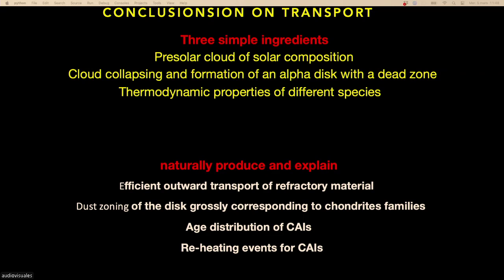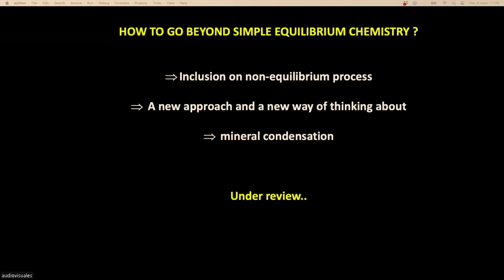But now, you know, in cosmochemistry, the concept of equilibrium chemistry is really the tool that is the most used to understand the mineral formation. But the problem is that it's not clear at all if equilibrium chemistry is really what happened in the early solar system. So the question is how to go beyond equilibrium chemistry.